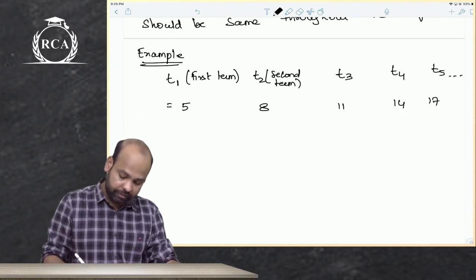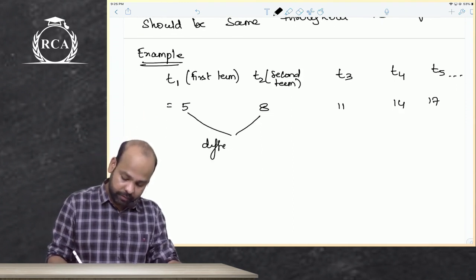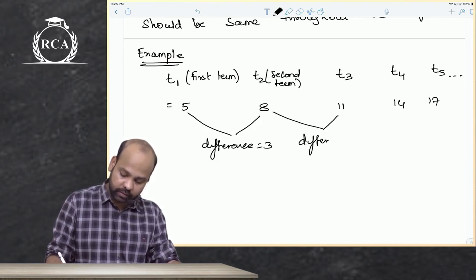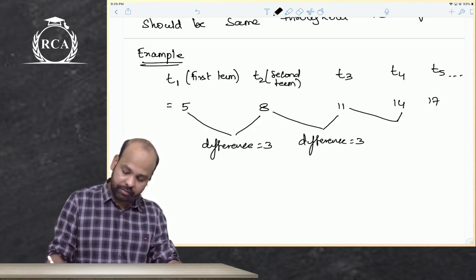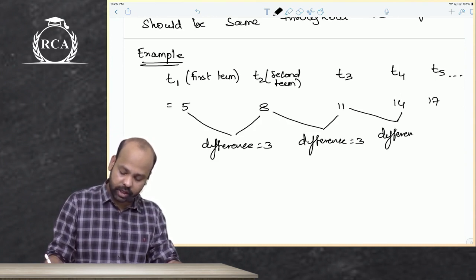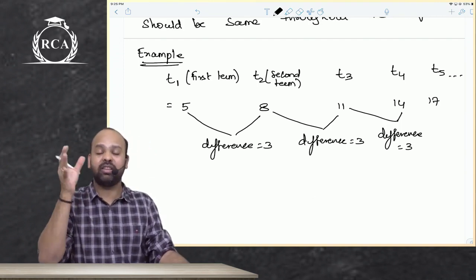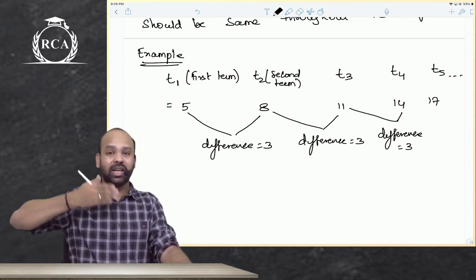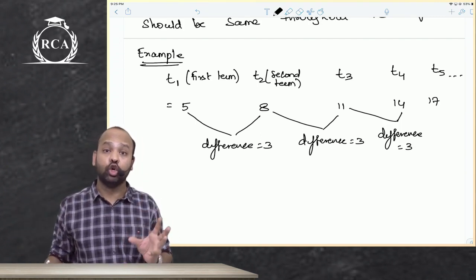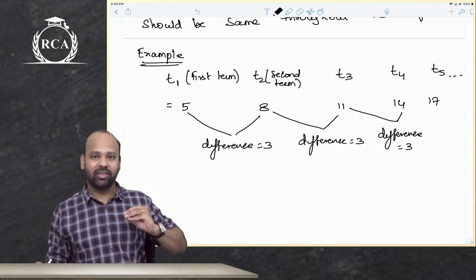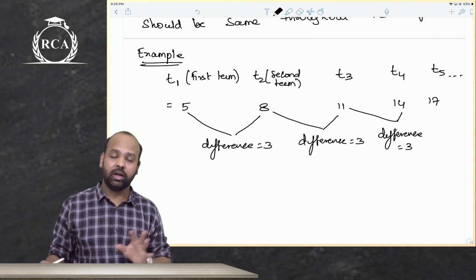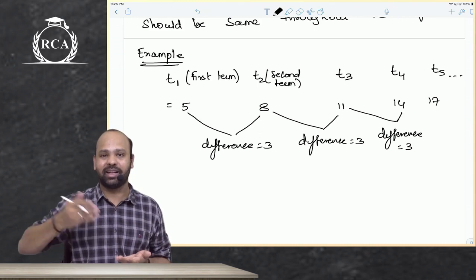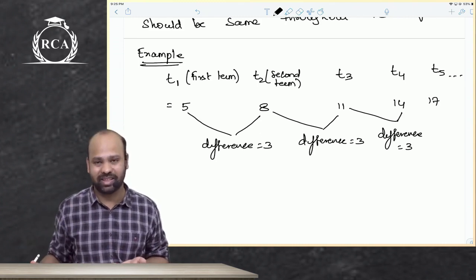Now guys, if you take the difference between these two, the difference here is 3. If you take the difference between these two, again this is 3. Again this is 3. Are you understanding? So if the difference between any two consecutive terms remains the same, or the terms are increasing or decreasing by a constant value, not at a constant rate, it is not increasing by 5%, 5%, 5%, it is increasing by a constant value. 5 plus 3 is 8, 8 plus 3 is 11, 11 plus 3 is 14, 14 plus 3 is 17, and so on.